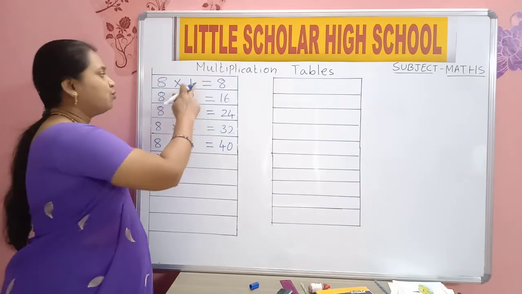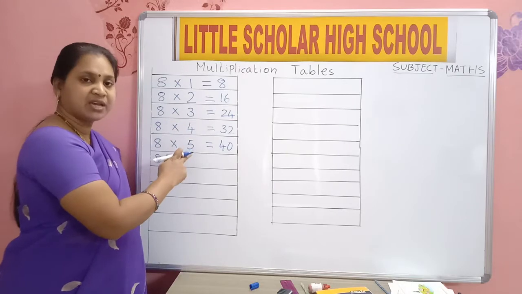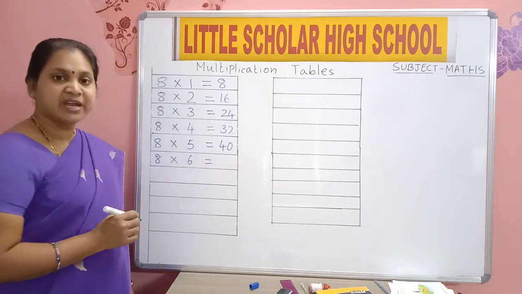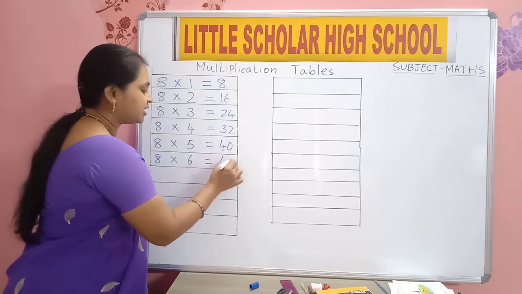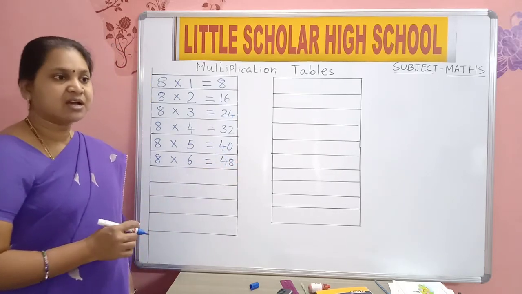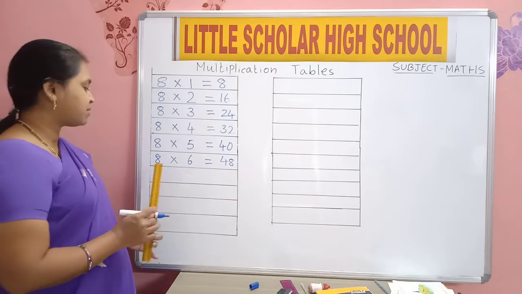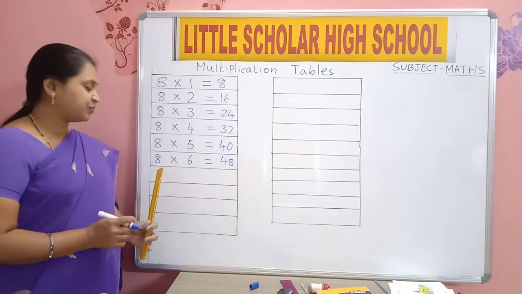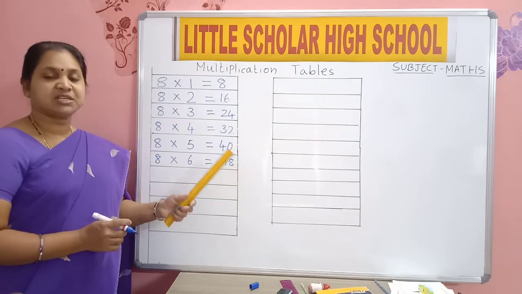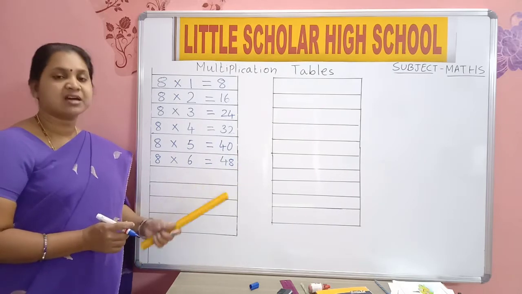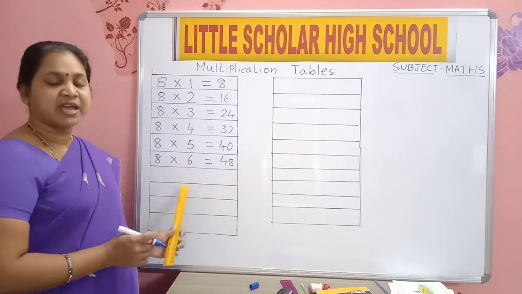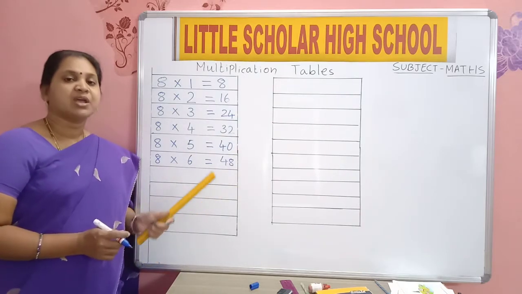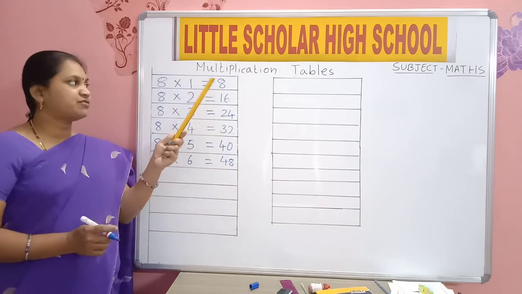After 5: 1, 2, 3, 4, 5. Then the next number, 6. 8 6s are 48. Come on, say 5 times. 8 6s are 48. 8 6s are 48. 8 6s are 48. 8 6s are 48. Now from the first again.